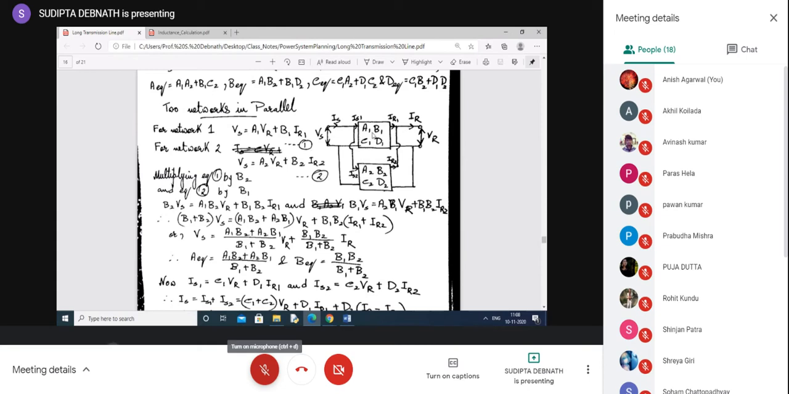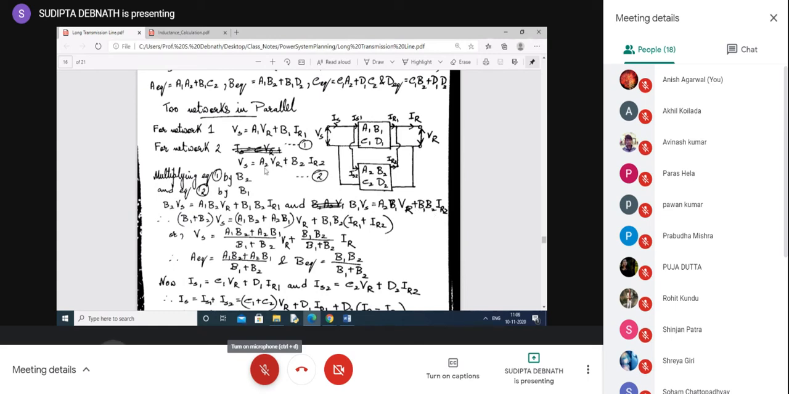Now for the first network, you write down the equation. Vs equal to A1 VR plus B1 IR1, because this is the receiving end current of the first network. Similarly, for network 2, Vs equal to A2 VR plus B2 IR2, you have to write. Now multiply first equation by B2, second equation by B1, we arrive to this equation and we add these two. If we add these two, we take Vs common and write B1 plus B2, and adding the coefficients of Vr, we can write this one. Adding the coefficients of IR1 and IR2, we have written this one.